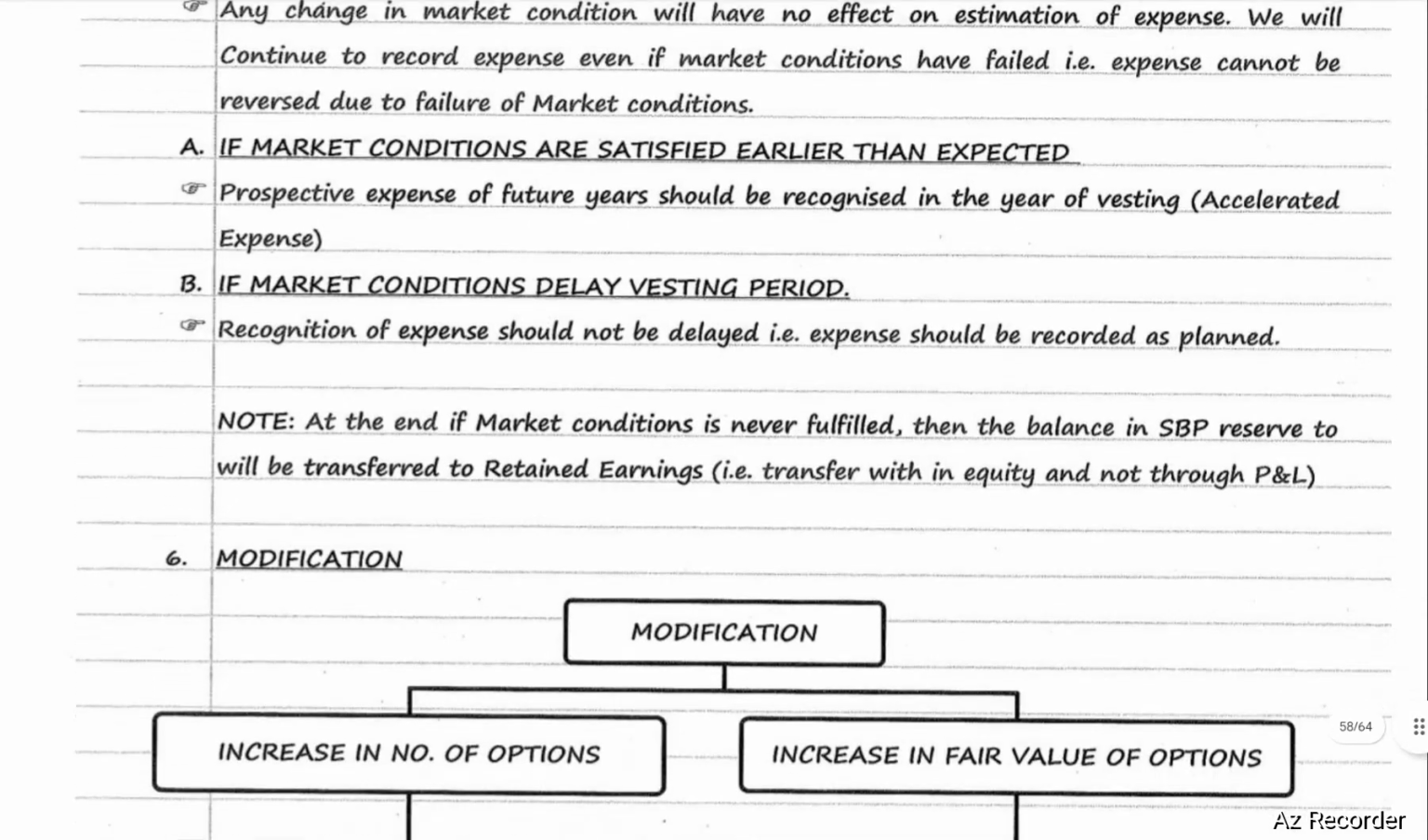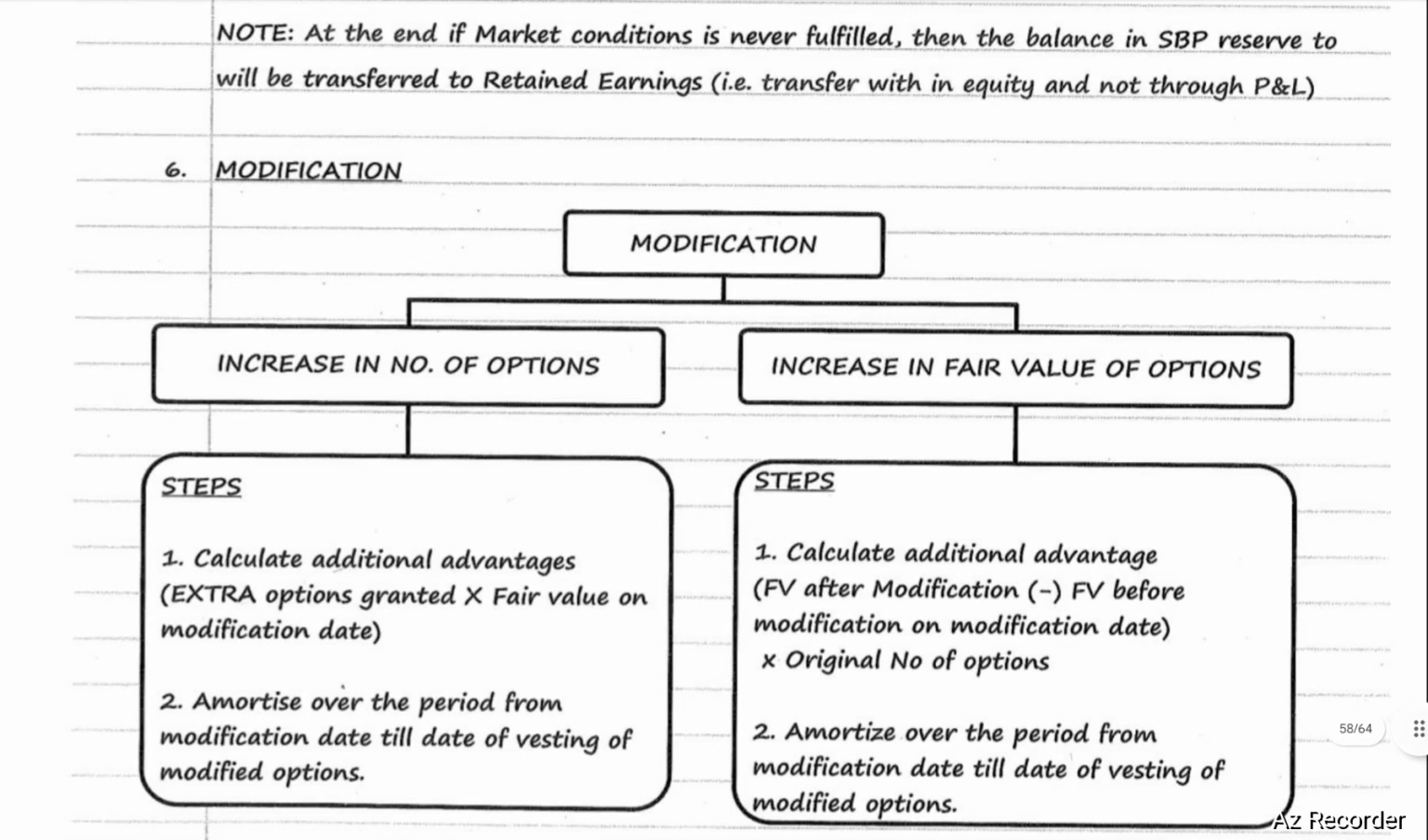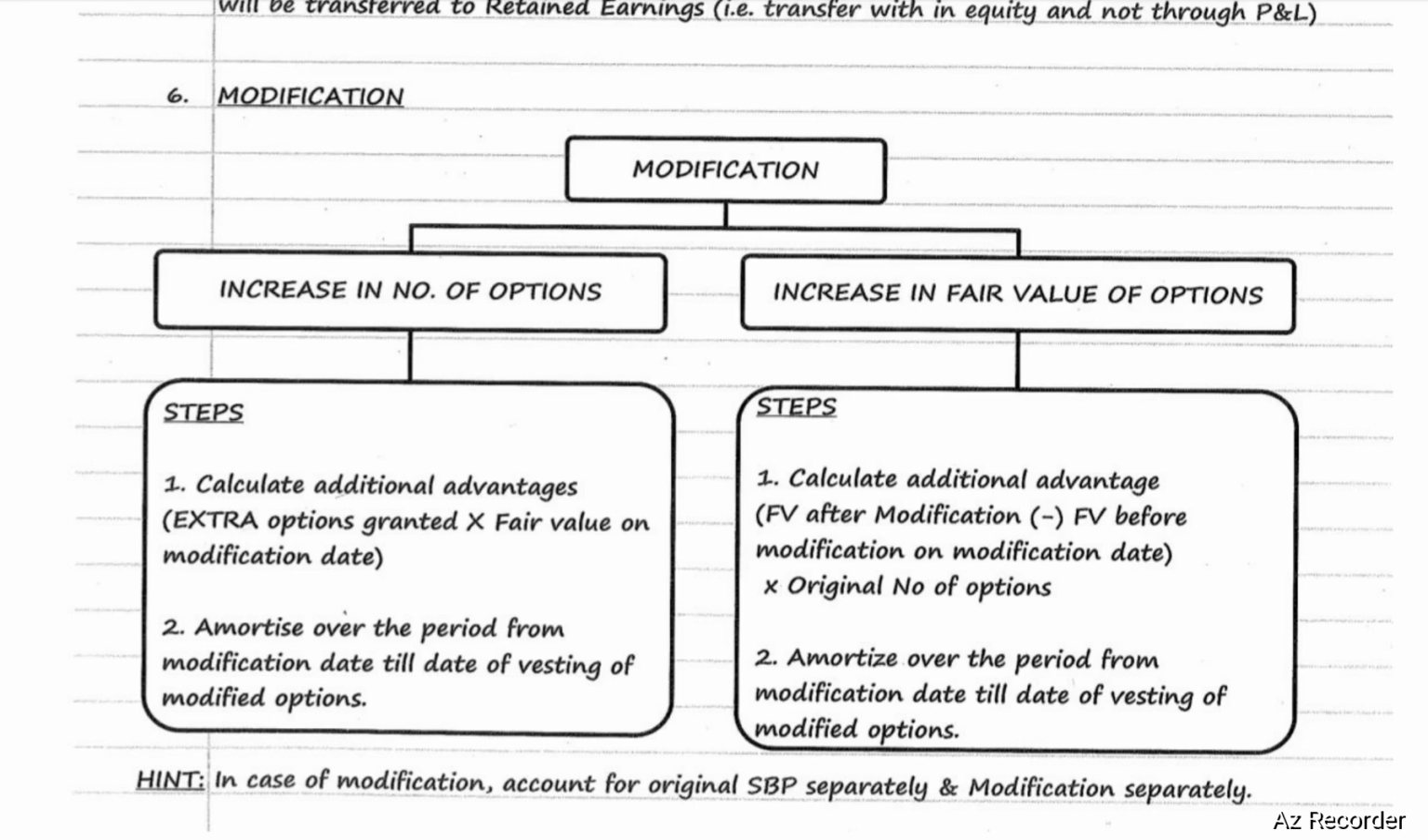Modifications. Modification means increase in number of options or increase in fair value of options. In case of increase in number of options, there are two steps. Step number one, calculate additional advantage, that is extra options granted into fair value on modification date. Step number two, amortize over the period from modification date till the date of vesting of modified options.